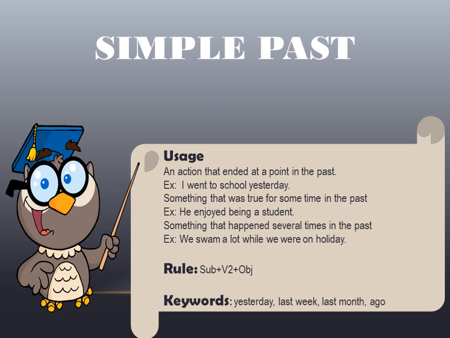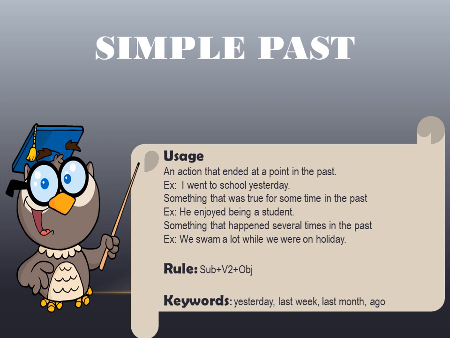First is whenever an action ended at a point in the past. Like I went to school yesterday. I visited Paris last month, or something that was true for some point of time in the past. Like now, it is not true. It was back in your memory lane. Like he enjoyed being a student. So, when he was a student, he enjoyed that phase.